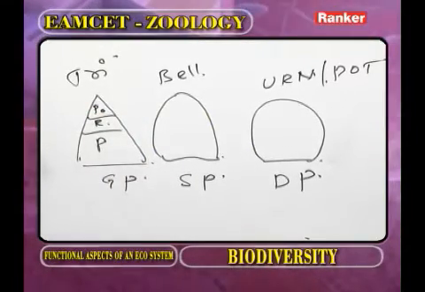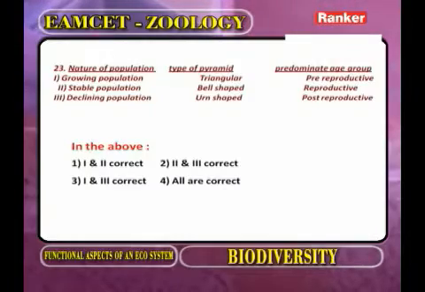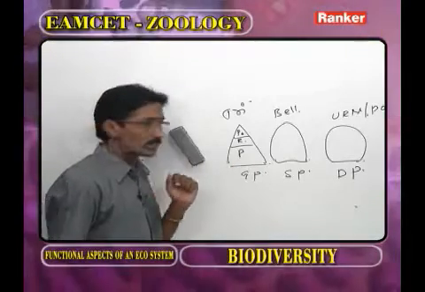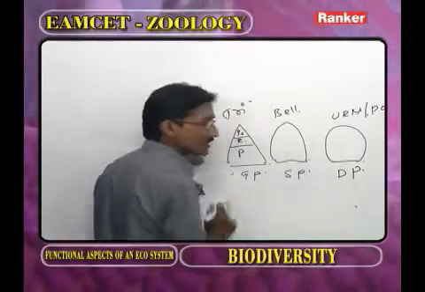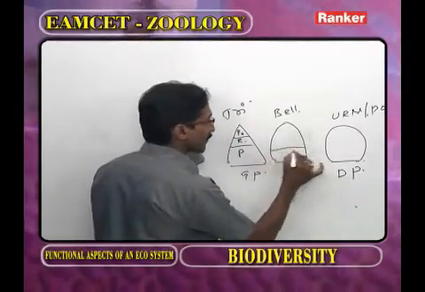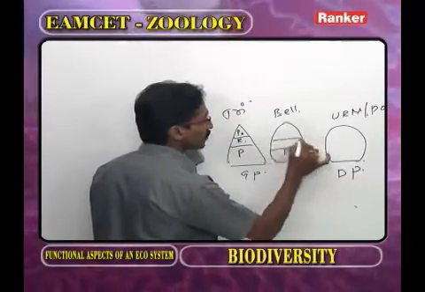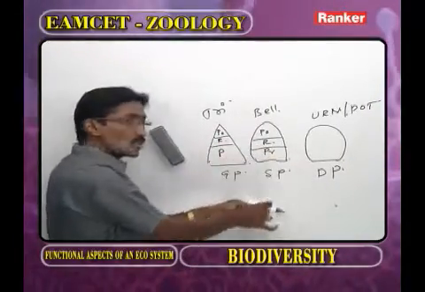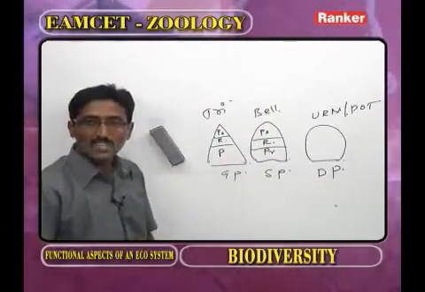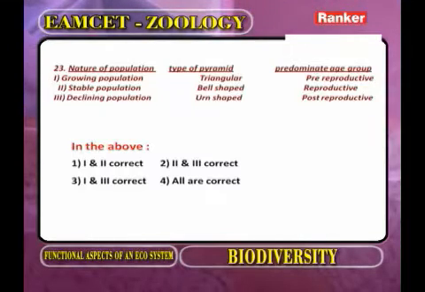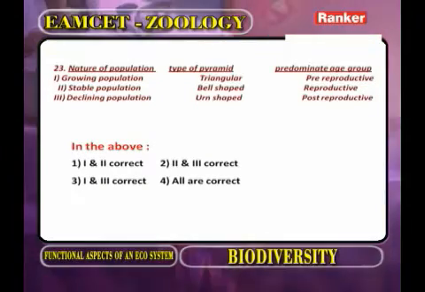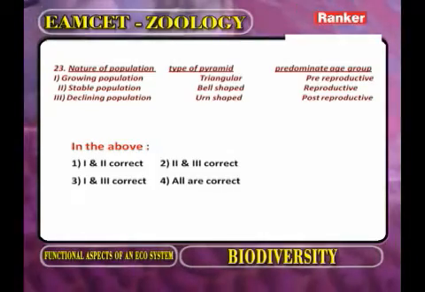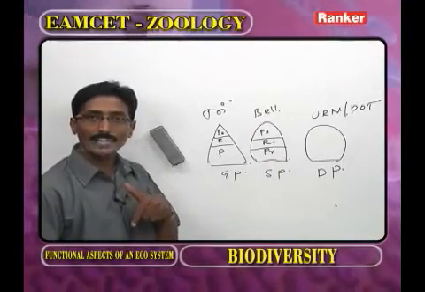Now here the first one, growing population, the age pyramid is triangular. What is the predominant group? That is pre-reproductive. Now the second one is the stable population. In the stable population, the pre-reproductive, reproductive and post-reproductive, the 3 age groups are equal. The shape is bell. Here what is the predominant? Reproductive. It is wrong, because in the stable population the 3 age groups are of equal size.